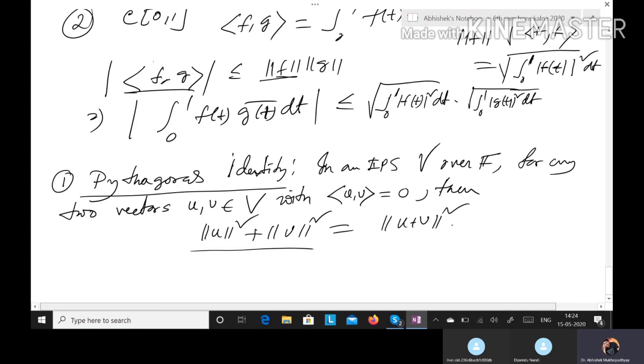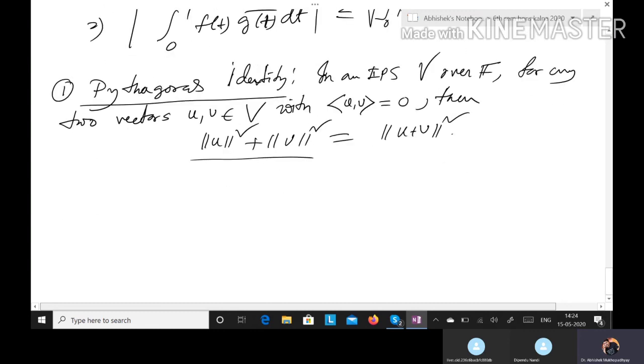In school geometry, the statement was that in a right angle triangle, the square of the base plus the square of the perpendicular equals the square of the hypotenuse. And in general inner product spaces, we can write the statement like this. Okay. So what is the proof? The proof is very simple.